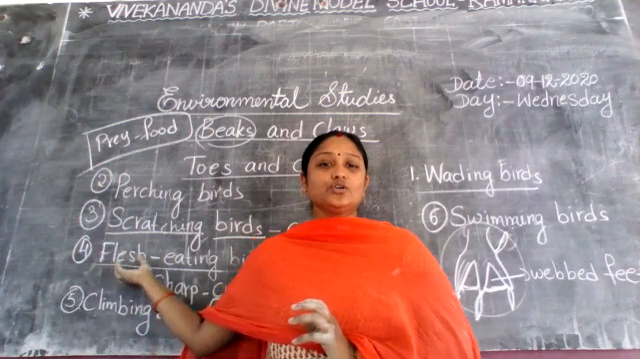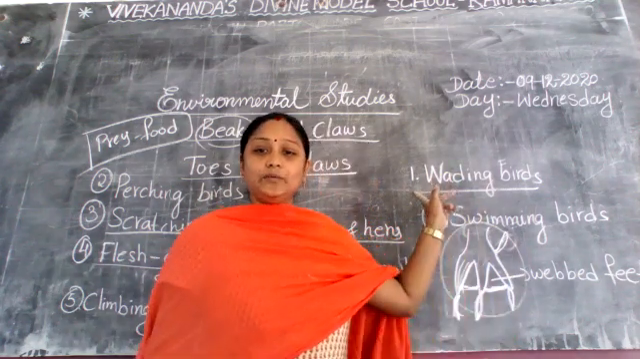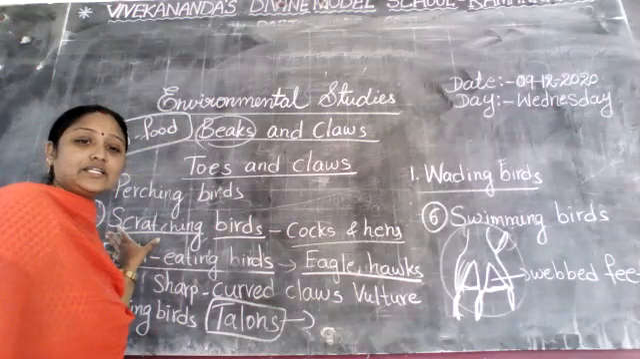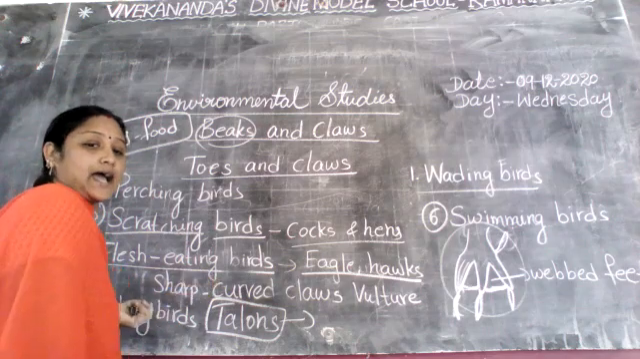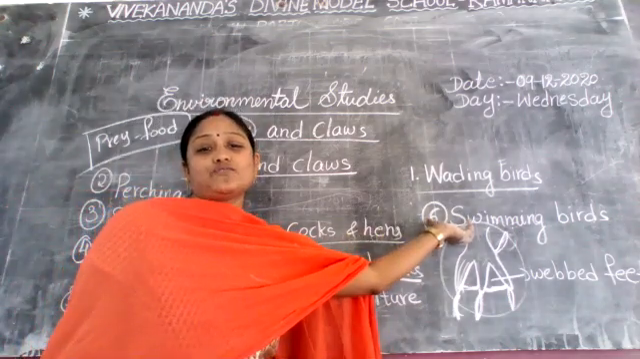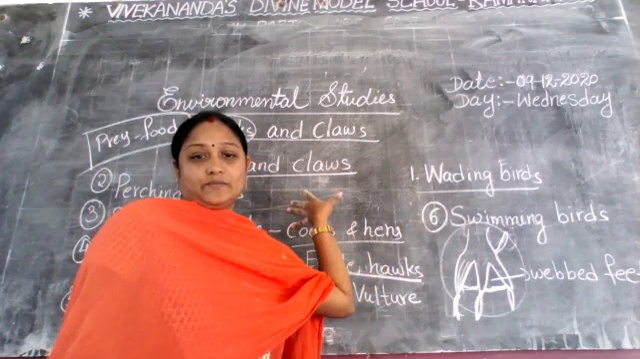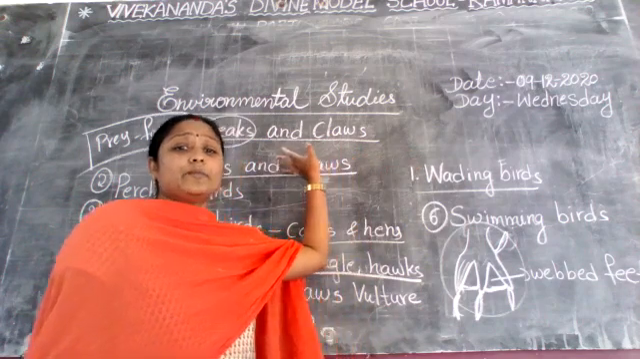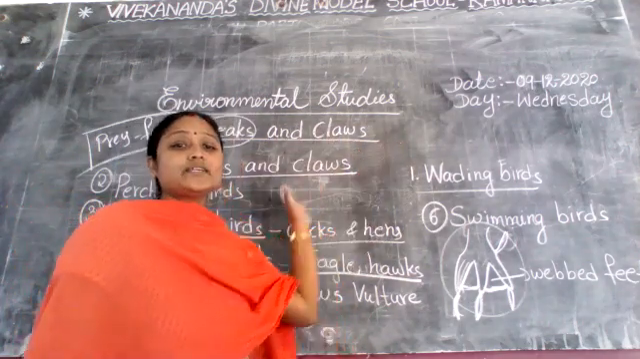So here, how many types of toes and claws are there? One is wading birds. Second one is perching birds. Third one is scratching birds. Next, flesh-eating birds, climbing birds, swimming birds. A total of 6 types of toes and claws I explained here. So this is the total lesson. What is the lesson name? Beaks and claws. Beaks are 8 types and claws are 6 types. What are the 6 types here?